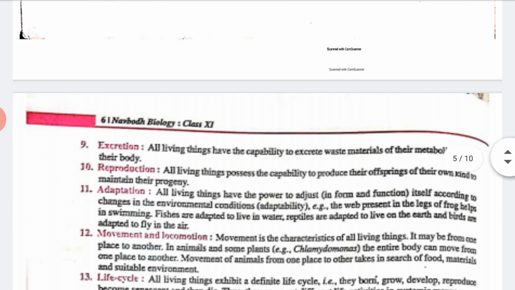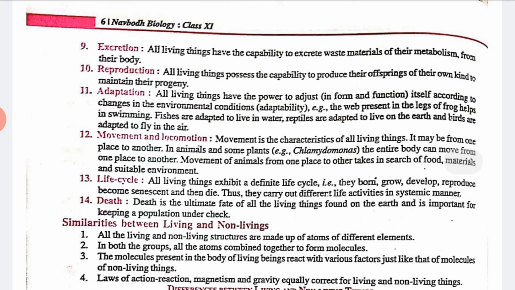Okay. Next is excretion. All living things have the capability to excrete waste material, meaning they remove waste material from their body. That is known as excretion, removal of waste material. Now reproduction. All living things possess the capability to produce offspring of their own kind and maintain their progeny. That is known as the reproduction process, meaning they are capable of giving birth to another living being of their category, right? So that is known as reproduction.